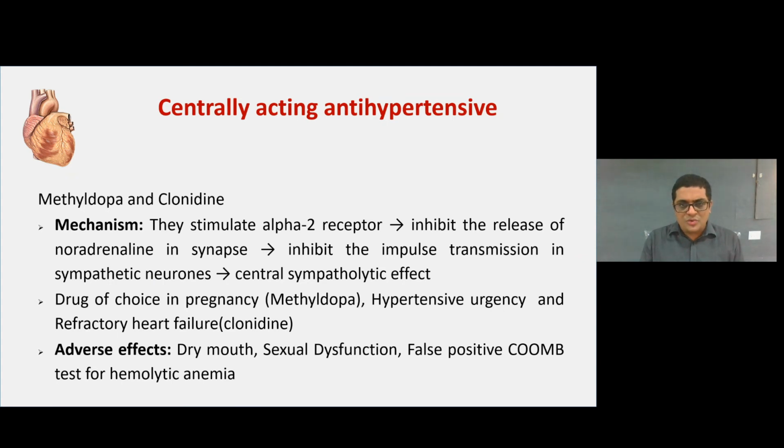It shows a central sympatholytic effect and thereby decreases the blood pressure. Drug of choice: methyldopa is mostly used in pregnancy, hypertensive urgencies and refractory heart failure. The clonidine drug is widely used. Adverse effects: dry mouth, sexual dysfunction, and a false positive Coombs test for hemolytic anemia.